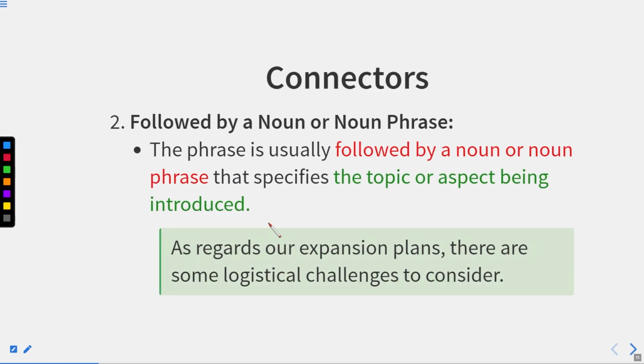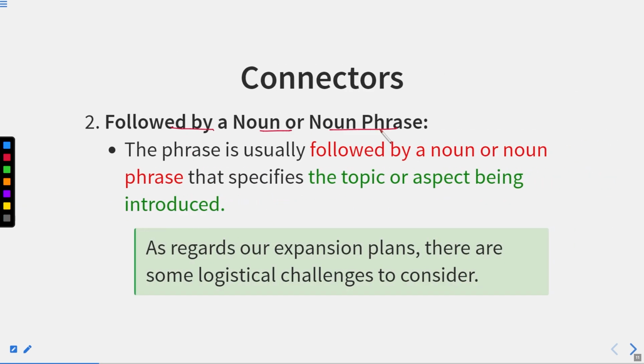Okay. Followed by a noun or noun phrase. The phrase is usually followed by a noun or a noun phrase. It is not actually a conjunction. It is just like a preposition where we join the entire sentence with a noun phrase that specifies the topic or aspect being introduced. As regards our expansion plans, there are some logistical challenges to consider.